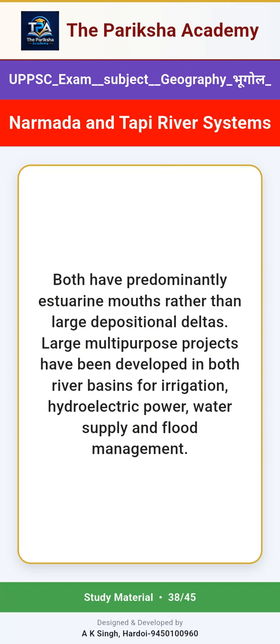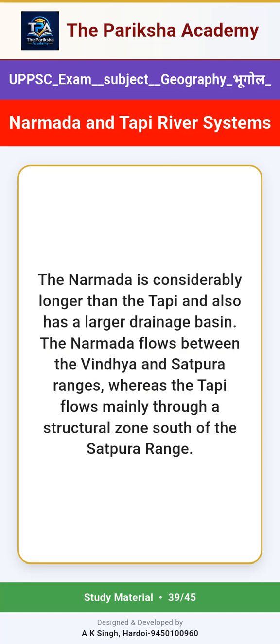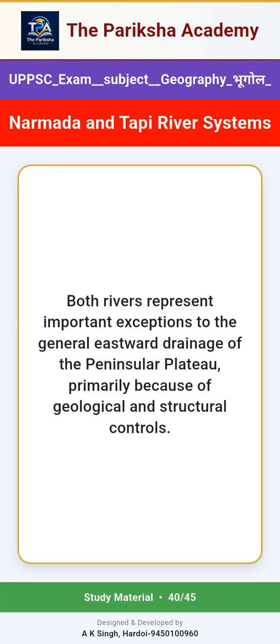Large multipurpose projects have been developed in both river basins for irrigation, hydroelectric power, water supply and flood management. The Narmada is considerably longer than the Tapi and also has a larger drainage basin. The Narmada flows between the Vindhya and Satpura ranges, whereas the Tapi flows mainly through a structural zone south of the Satpura range. Both rivers represent important exceptions to the general eastward drainage of the peninsular plateau, primarily because of